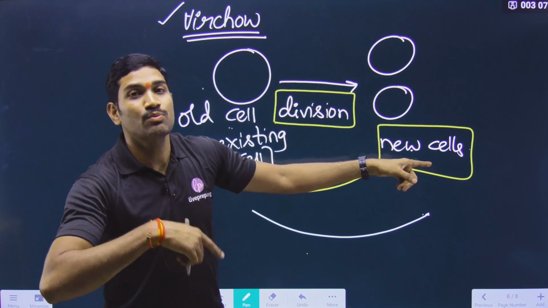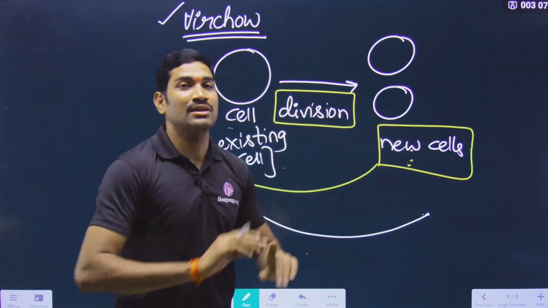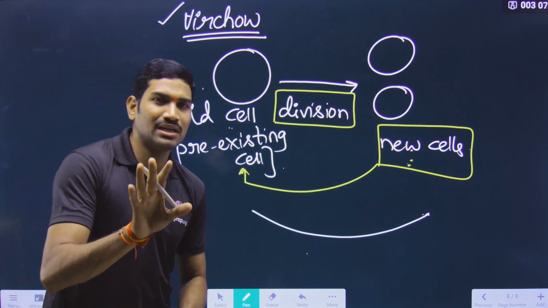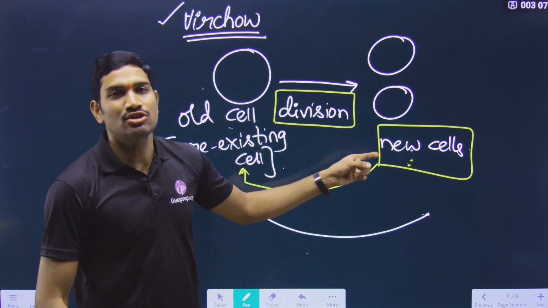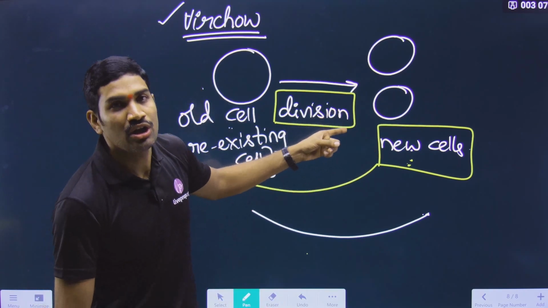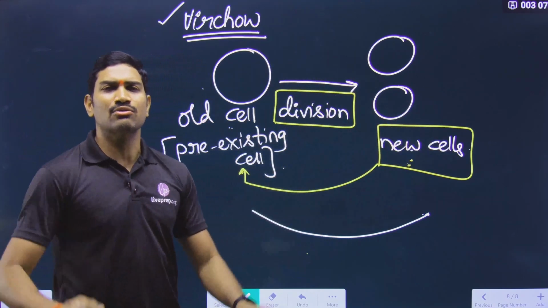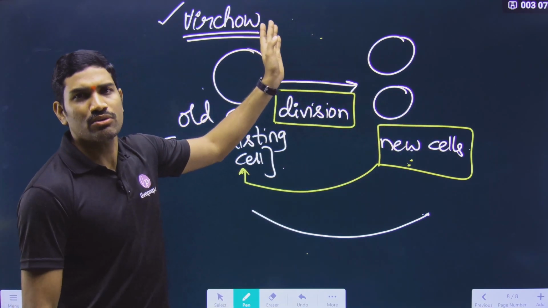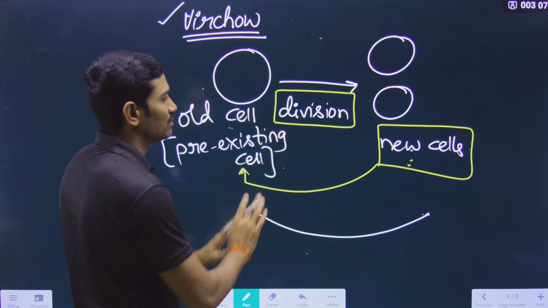So the question is possible like this: who first proposed cell division? This is the question. Are you able to understand or not? This is how the questions are interlinked, and this is how they will ask in the NEET examination. So who first proposed cell division? Simple, clear-cut question. And what is the answer? Rudolf Virchow. So this is how you need to understand the content. So this is what the point is.